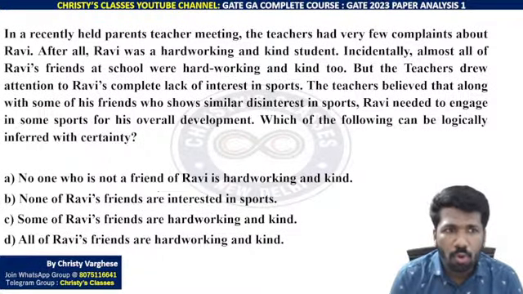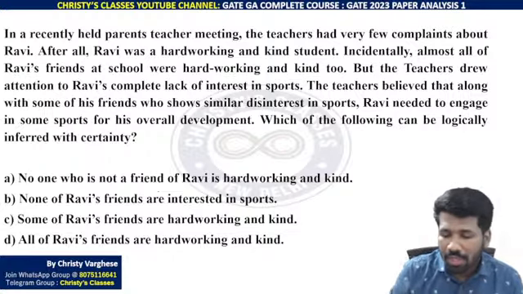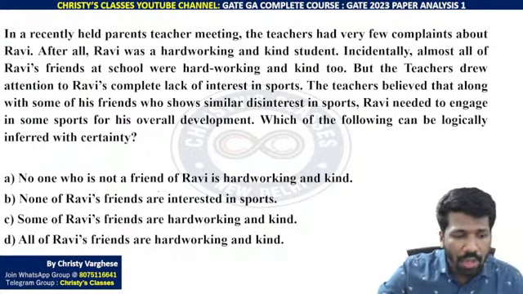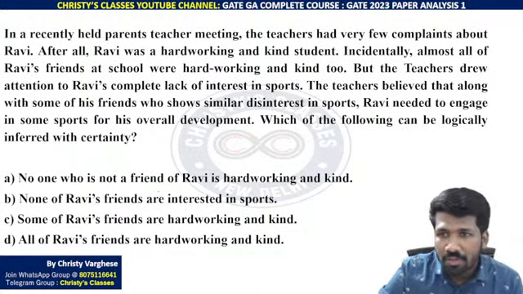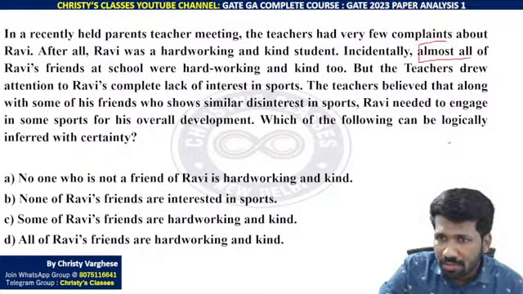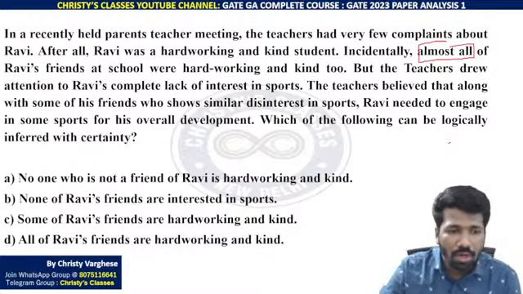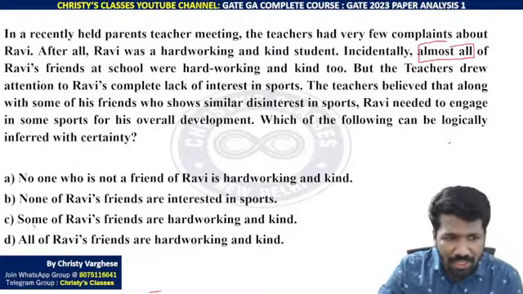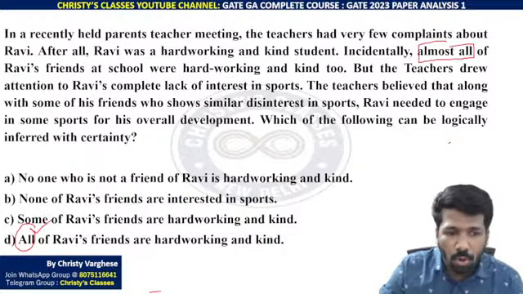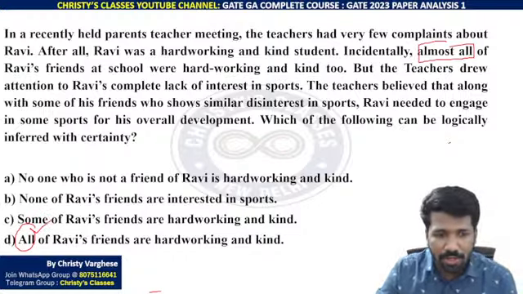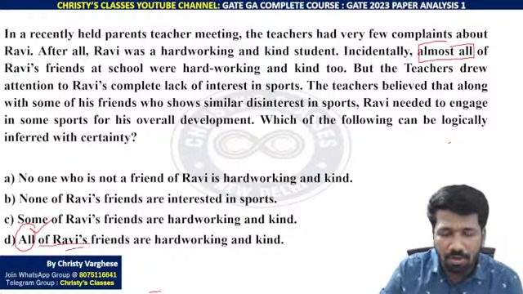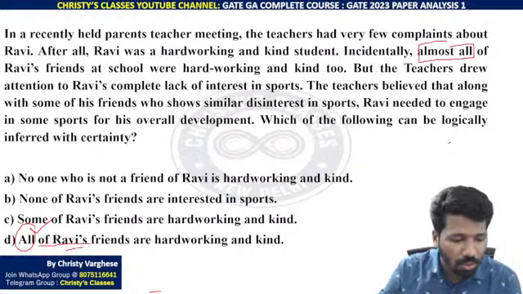Incidentally, almost all of Ravi's friends at school were hardworking and kind too. Again, here almost all and all are different. Almost all means not everyone, maybe 99% of them, but not all. So if option D is almost all of Ravi's friends, then that is a correct choice. But if it is all of Ravi's friends, as I told, as it is memory based wordings, we cannot get a confirmation whether it is all of or almost all.